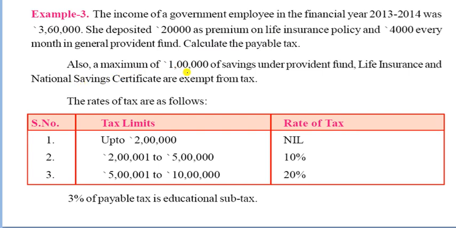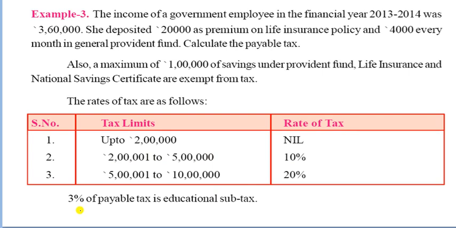Also, a maximum of 1 lakh of savings under Provident Fund, life insurance, and National Savings Certificate is exempted from tax. The rates of tax are as follows. It is the slab of the tax. Up to 2 lakh it is nil, 2 lakh 1 to 5 lakh is 10%, and 5 lakh 1 to 10 lakh is 20%, and 3% is given as educational fees.